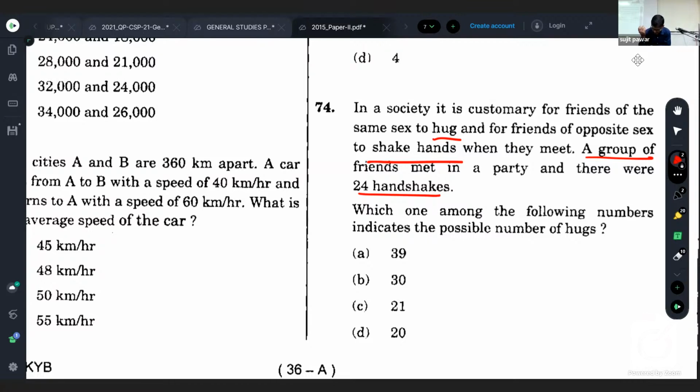Okay. No doubt, first of all, we have to find how many people have been there. So how many male and how many female? Tell me the possible numbers for male and female. Yes, just raise your hand and tell. Whatever you want to tell, no problem. 6 and 4. Okay. All right. Others. Any other possible?